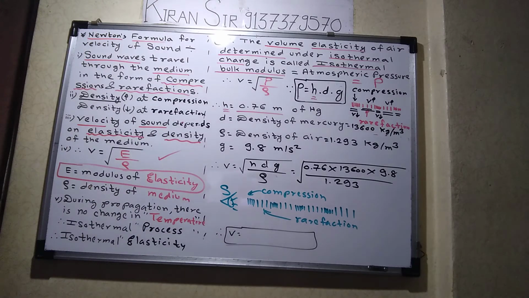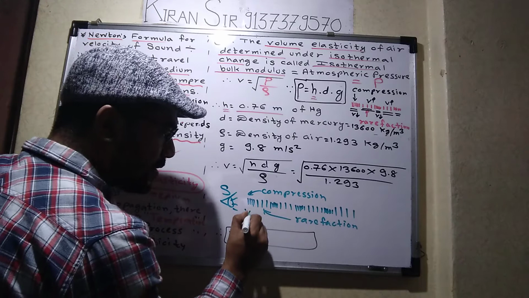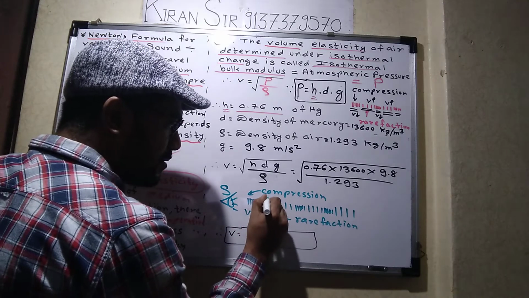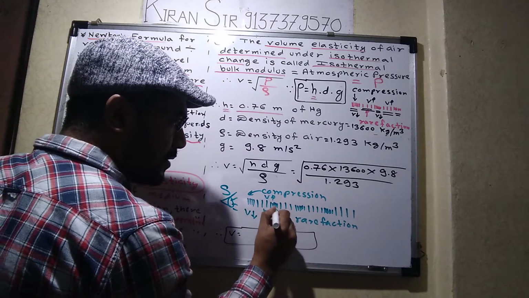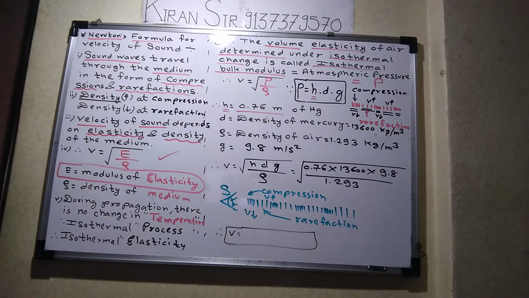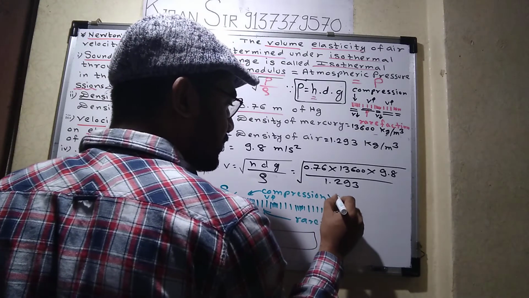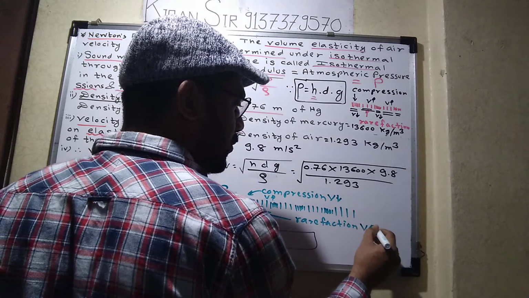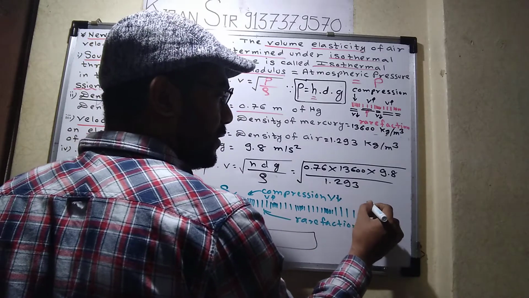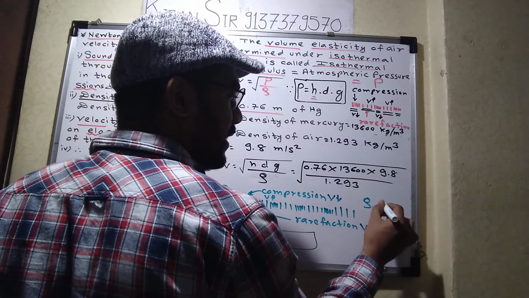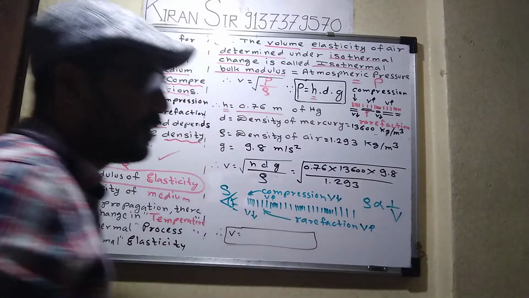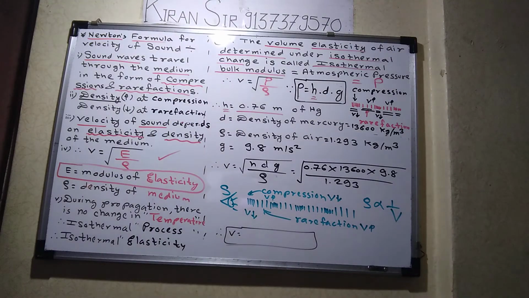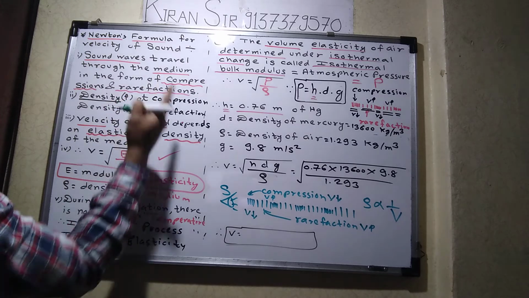So now what do you observe? We observe here that velocity is less, and here velocity is more. At compression we observe that velocity is less, and at rarefaction we observe that velocity is more. So as we know, density is inversely proportional to volume.